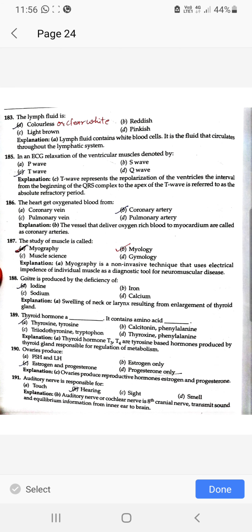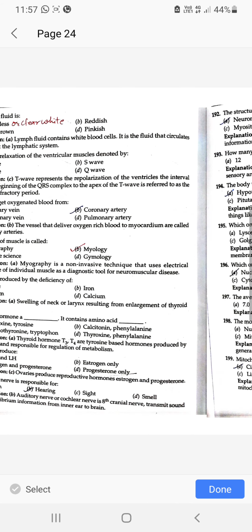The lymph fluid is colorless or clear white. In the ECG, relaxation of the ventricular muscle is denoted by T wave. The heart gets oxygenated blood from coronary artery. The study of muscle is called myology. Goiter is produced by the deficiency of iodine. Thyroid hormone is thyroxine. It contains amino acid tyrosine. Ovaries produce estrogen and progesterone. Auditory nerve is responsible for hearing.